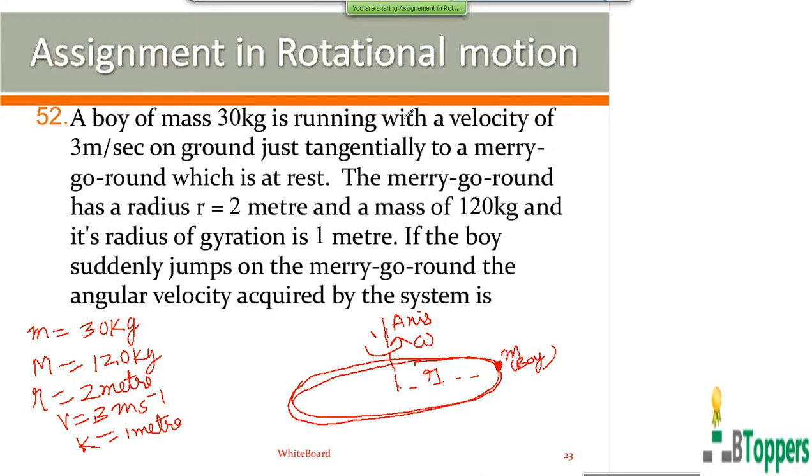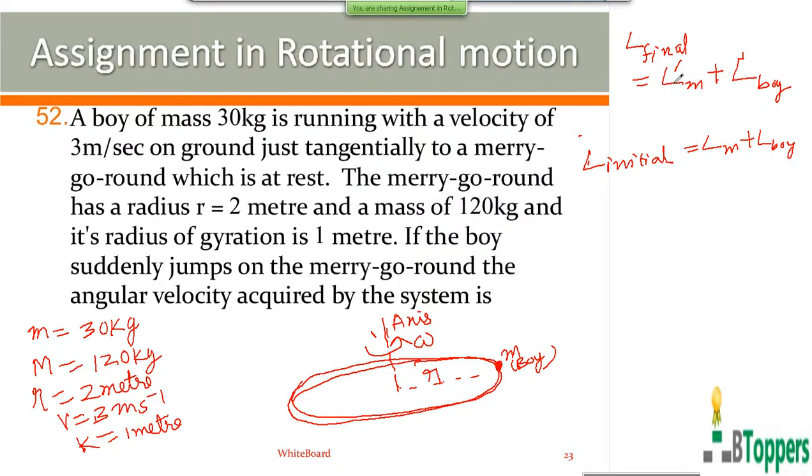So the final angular momentum of the system is equal to final angular momentum of the merry-go-round plus final angular momentum of the boy. That is equal to initial angular momentum of the system of the boy and the merry-go-round. We can write initial angular momentum of the merry-go-round plus initial angular momentum of the boy. L subscript M denotes the initial angular momentum of the merry-go-round. L subscript B, or boy, represents the initial angular momentum of the boy.